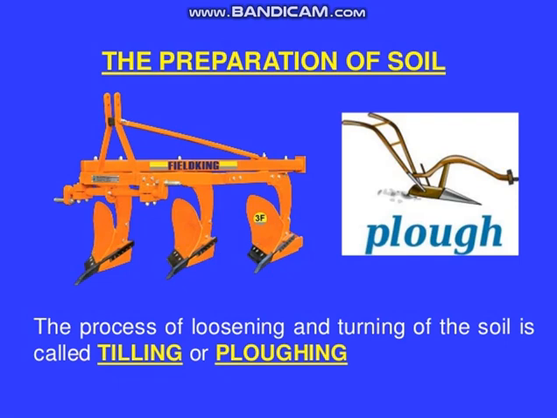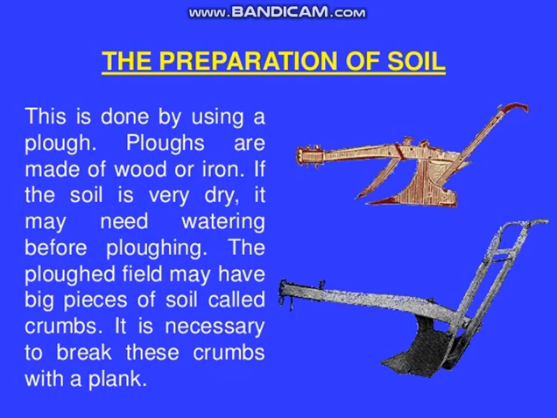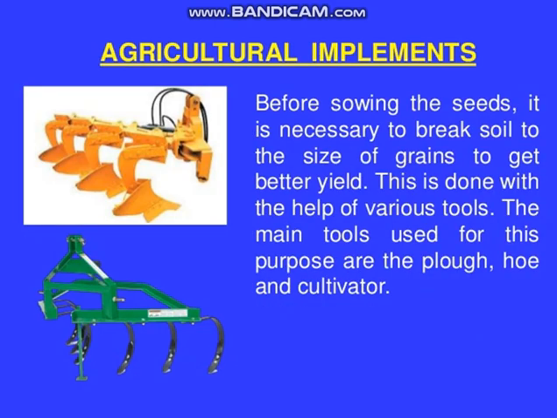These organisms are friends of the farmer since they further turn and loosen the soil and add humus to it. The process of loosening and turning the soil is called tilling or ploughing. This is done by using a plough. Ploughs are made of wood or iron. If the soil is very dry, it may need watering before ploughing. The ploughed field may have big pieces of soil called crumbs. It is necessary to break these crumbs with a plank. Before sowing the seeds, it is necessary to break the soil to the size of the grains to get better yield.